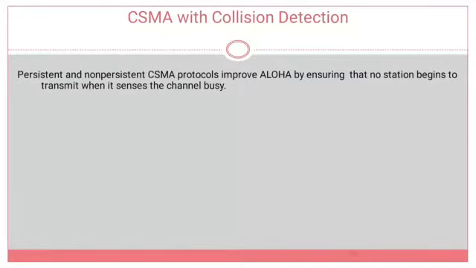Hello everyone. In this video we will learn about CSMA with collision detection.